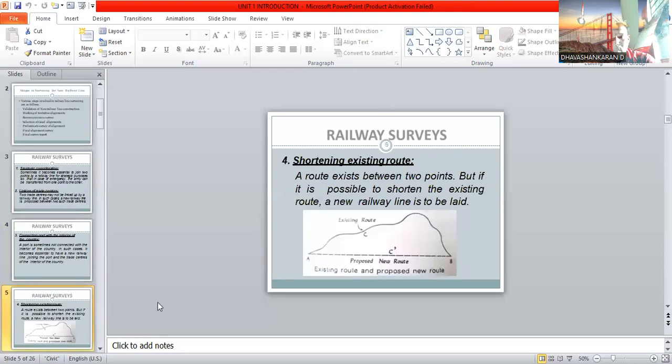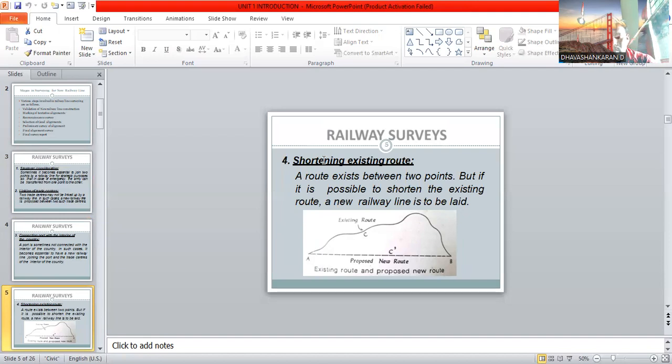The next one is shortening of the existing route. Already we proposed a route, but it may cover a long distance compared to another option, so we can prefer the route where the cost will be reduced. It also reduces the time and the expenses. A route exists between two points, but if it is possible to shorten the existing route, a new railway line can be laid.